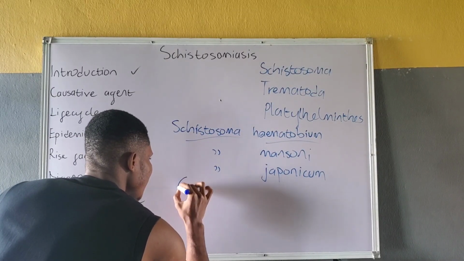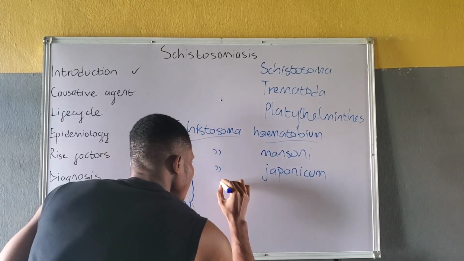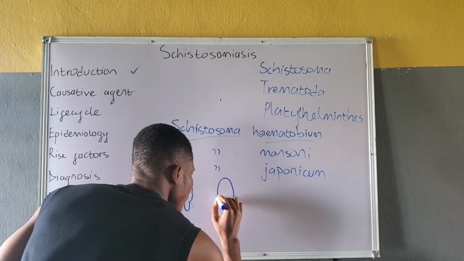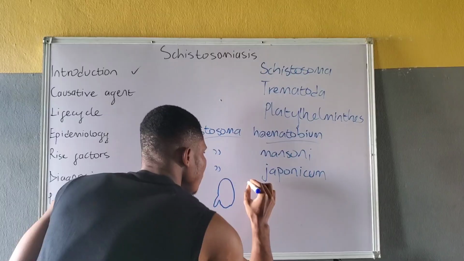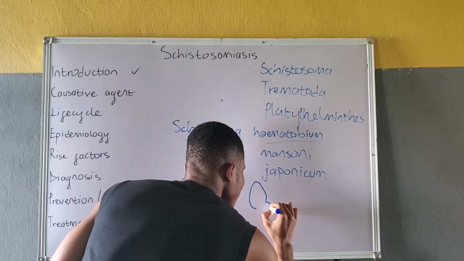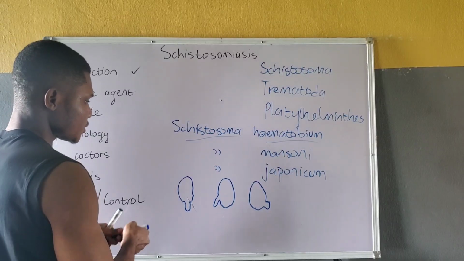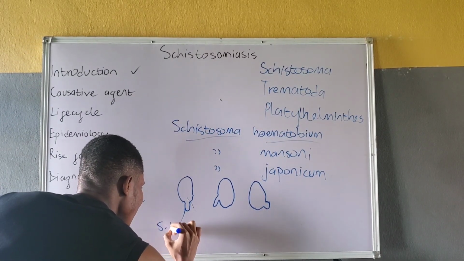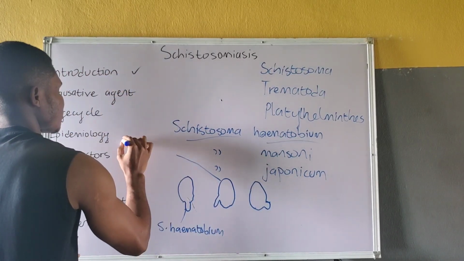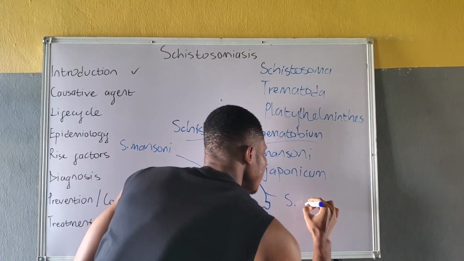So this is the egg: this is S. haematobium, this is S. mansoni, and this is S. japonicum.